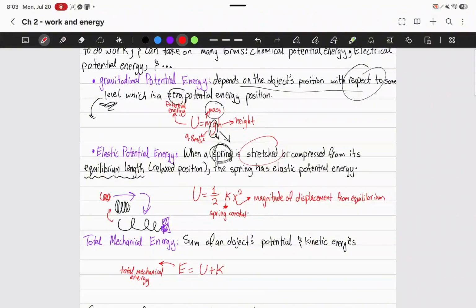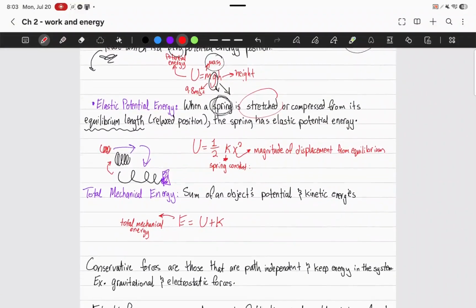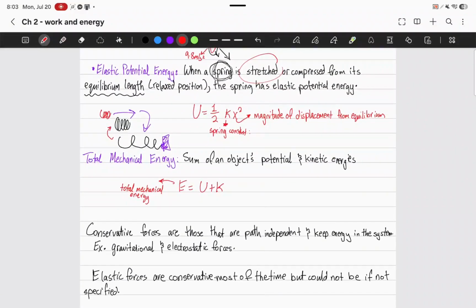K is the spring constant, and this is unique to the specific spring that you have. And oftentimes the MCAT is going to give you that number, so you don't have to calculate anything. X squared is the magnitude of the displacement from equilibrium. For example, if this was moved 2 meters, it would be 2 squared for x squared.